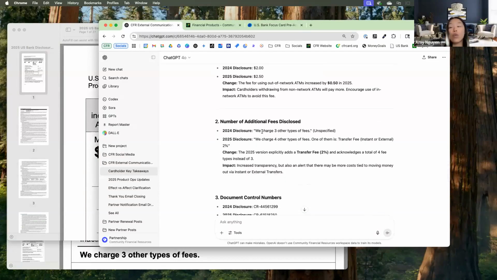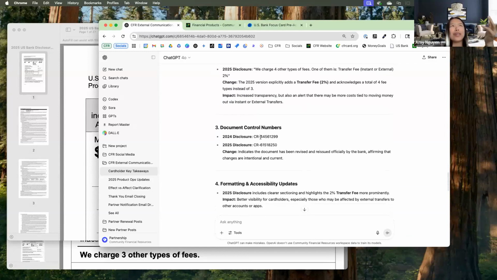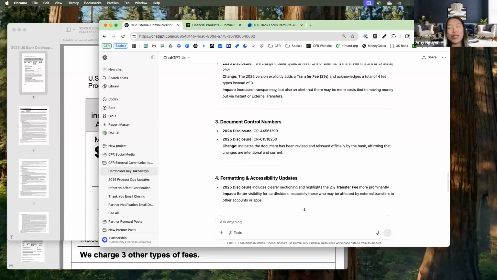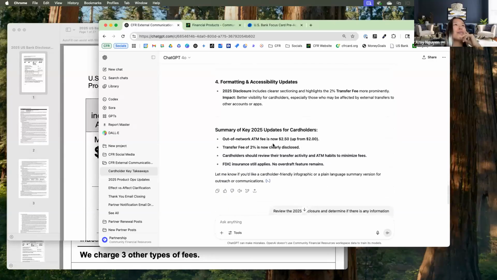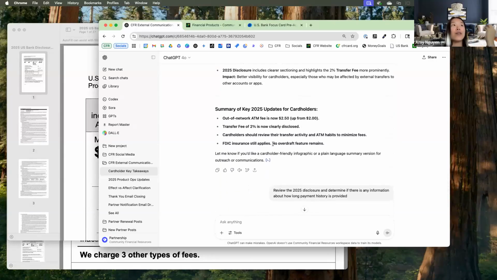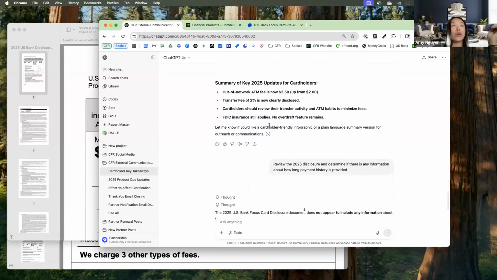There's actually four fees, whereas last year there was three fees. And this is information that I've also confirmed that I've gotten from the bank. What I also like is they're saying the document number has changed. So I'm like, okay, paying attention to the details. So for me, it was really just to validate information and also to confirm, these are things that I should identify and also communicate to our partners as well.